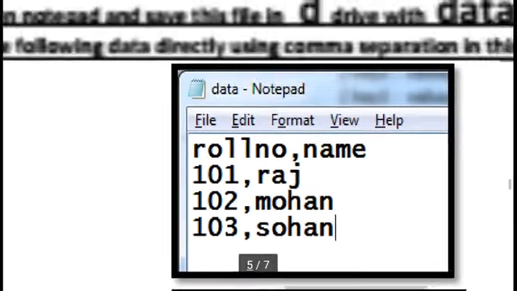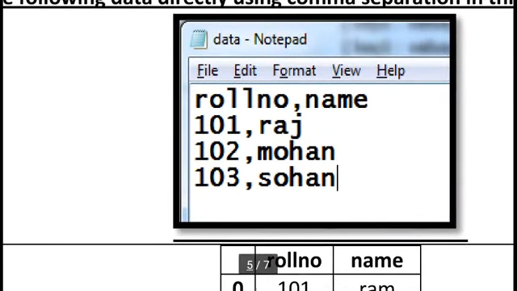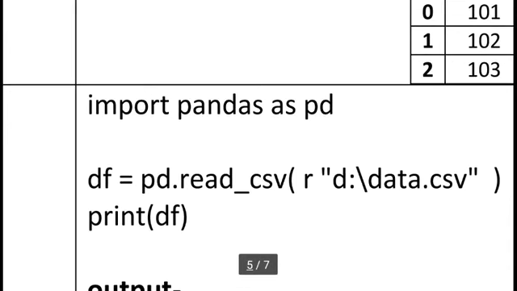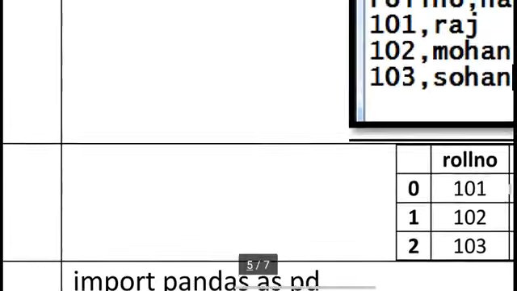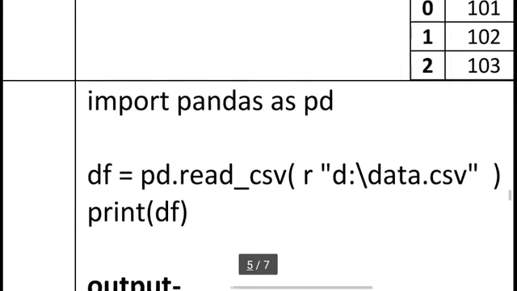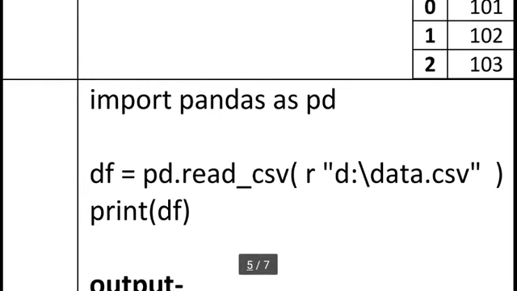We already created it, and this file data converts into our data frame. So df is equal to pd.read_csv in brackets r, or in double quotes we can write D drive data.csv, and this file is called, and all the data is saved in df in data frame style.